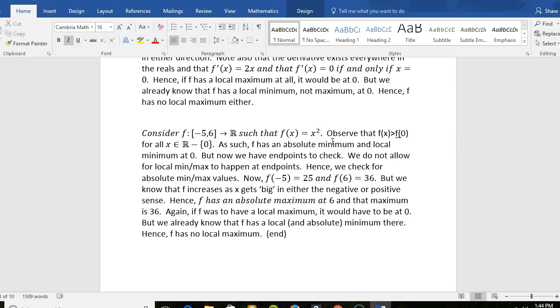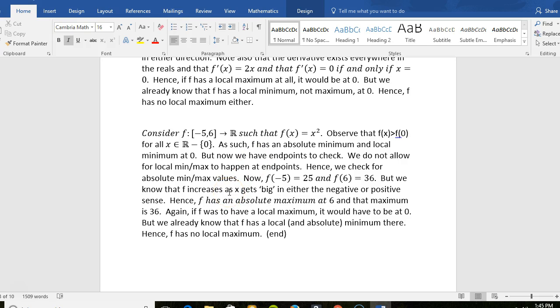as far as a local max goes, we're never going to have one, because if we didn't have a local max up here, we're not going to have one down here either. Remember, we did f prime. F prime will always be defined, and f prime only equals 0 when x equals 0, but that's a minimum, so we're doomed as far as ever having a local max goes. We do have a local min, but we're never going to have a local maximum.